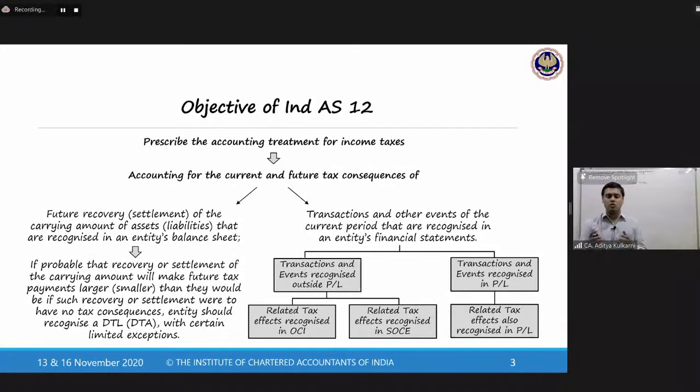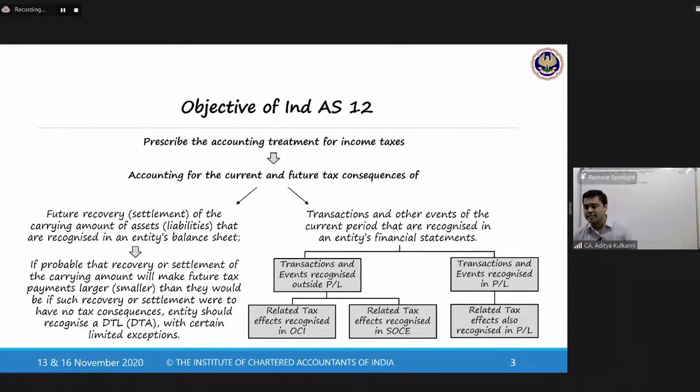So the current and future tax consequences, that is the tax impact of future recovery or settlement of the carrying amount of assets or liabilities that are recognized in an entity's balance sheet. That is what we will be examining. So what do I mean by future recovery of an asset? Whenever an entity acquires an asset, obviously it acquires the asset with an intention to monetize it, to get benefits from it, with the intention to generate income out of that asset.